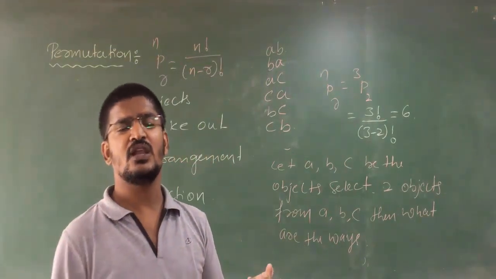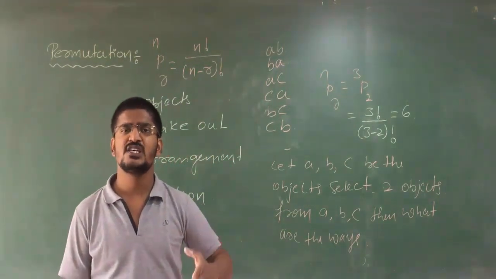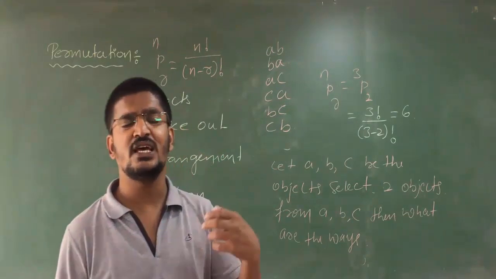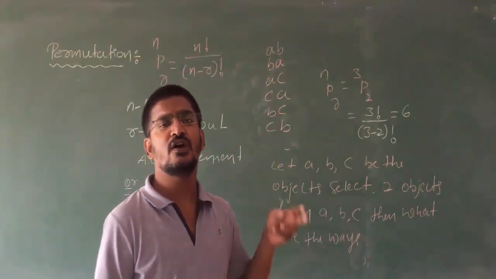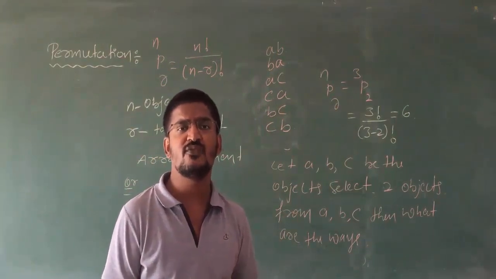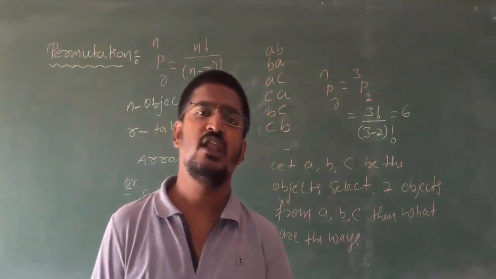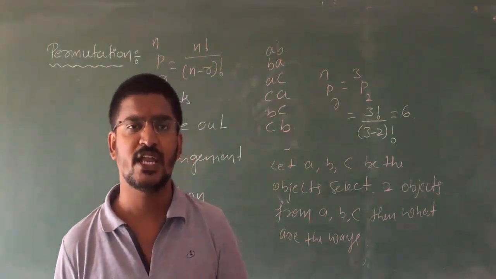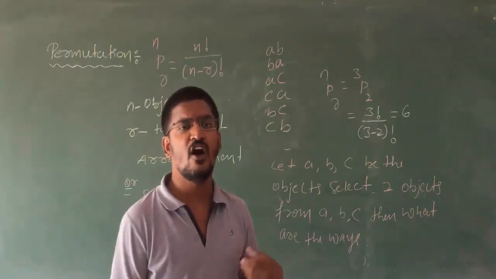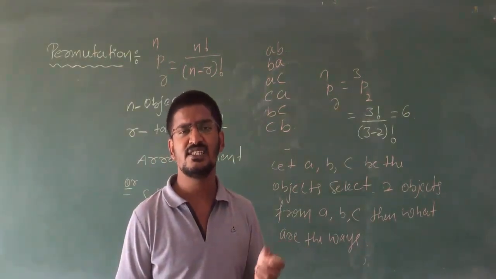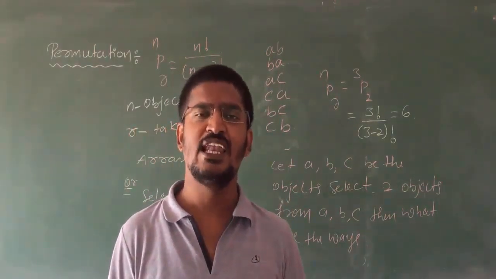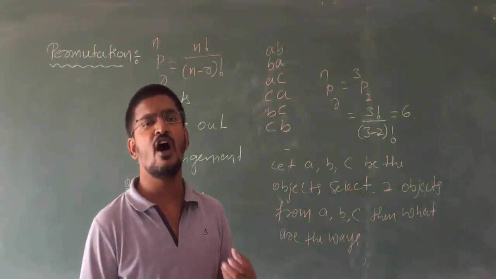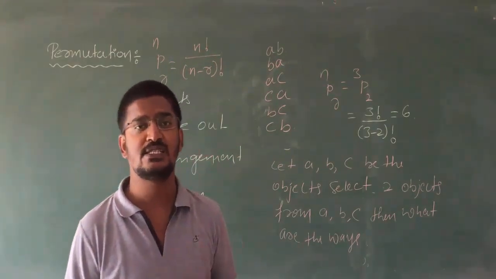Permutation is the process of selecting or arranging r number of elements from the total number of given elements. So that will be your permutation. Clear, students? So please be perfect with the definition of permutation, that is the selection or the arrangement of r number of elements from the total n number of elements.